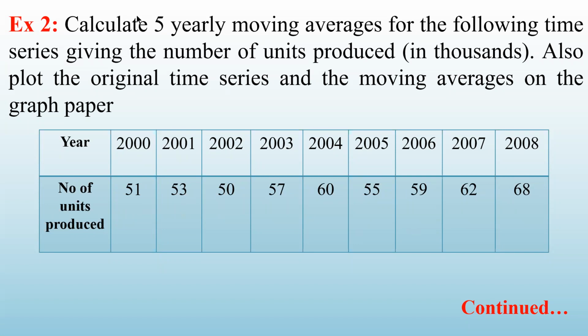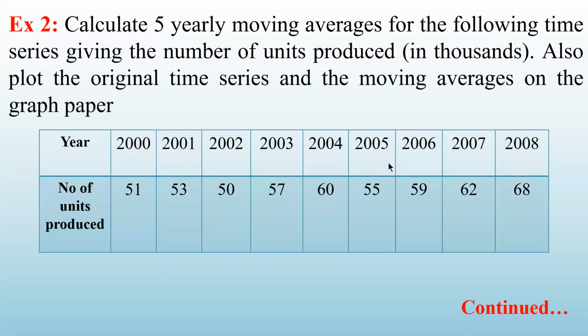Now, 5 yearly moving average is also very much similar to 3 yearly moving average. Only thing is that in 3 yearly moving averages, we were taking the average of 3 years. Here we are going to take the average of 5 years. So for example, if you want for the year 2000, what you have to do? You have to take this value and the previous two. Previous two is not available, so you cannot find out for the year 2000. Similarly, for 2001 also you will not be able to calculate. So in this case, the first two and last two you will not be able to calculate. So this is the drawback of this method.